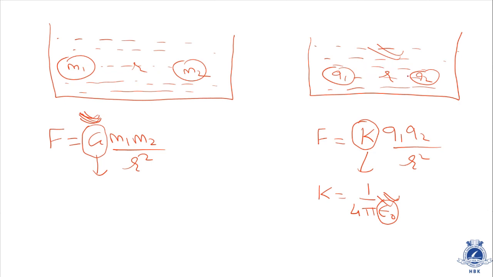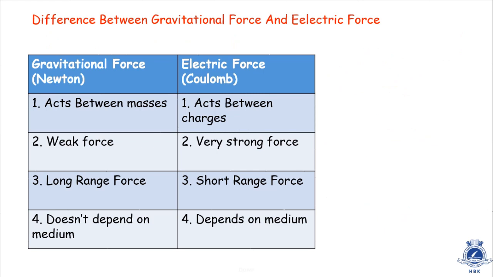Okay, there may be some ions or something like that. So depending on the situation, it may permit more or it may permit less. In that case, the value of epsilon will be different, therefore the value of K will be different. As the value of K is different, force will be different. So my dear students, in this table, the last point, I think it's clear to you.